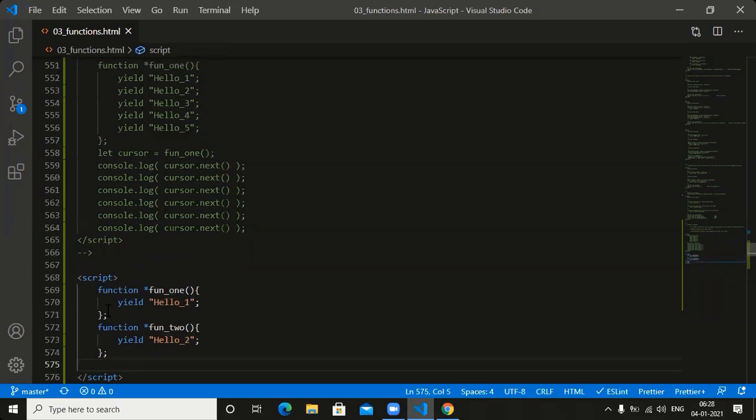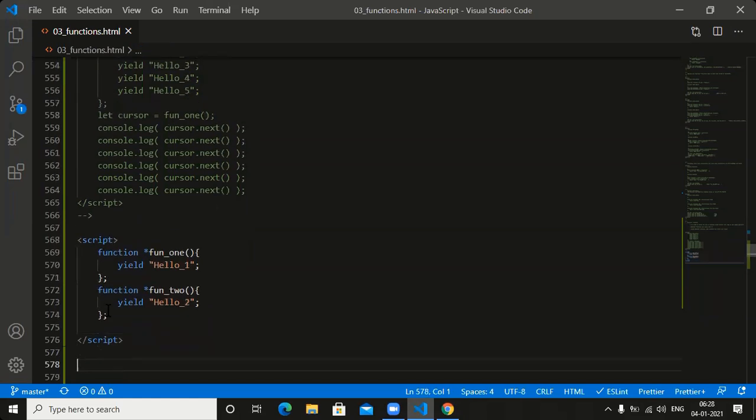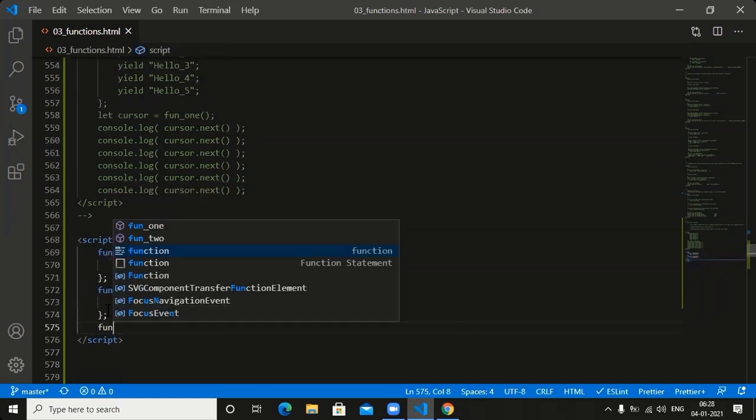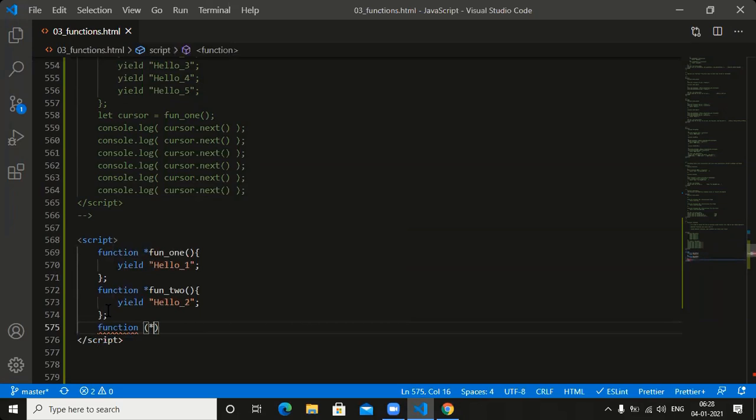Can I take one more generator function? Why not? We should be in a position to take one more generator function. The function is function three. What you wanted to place? Yield hello three. Totally, how many generator functions we created?